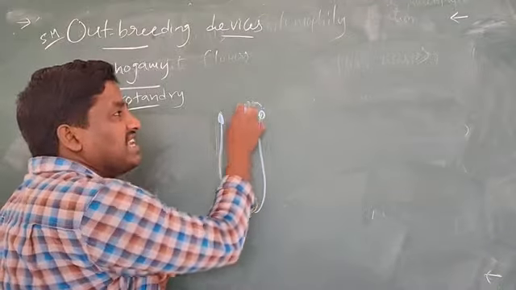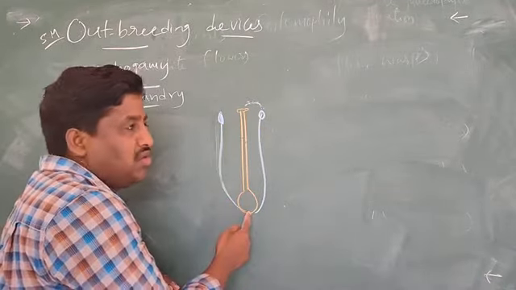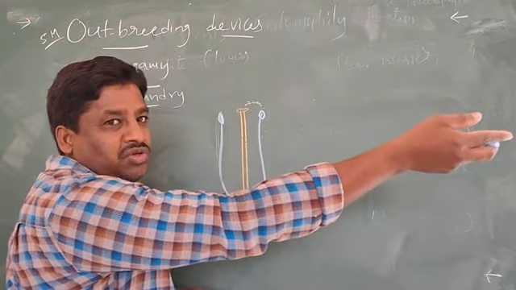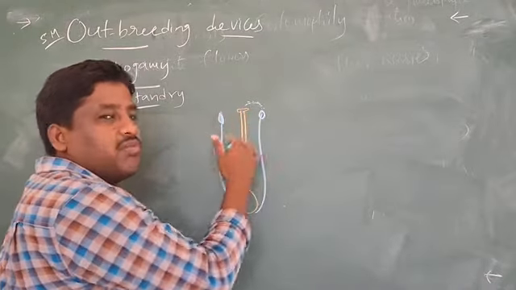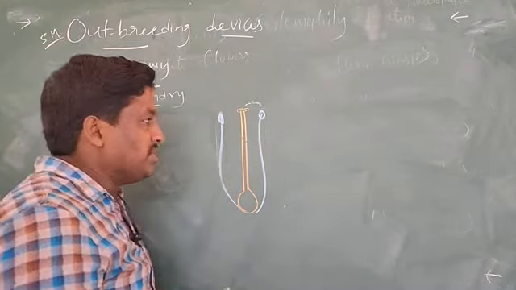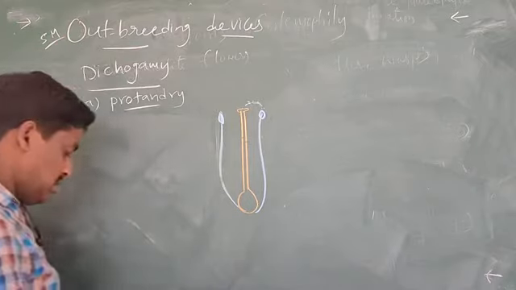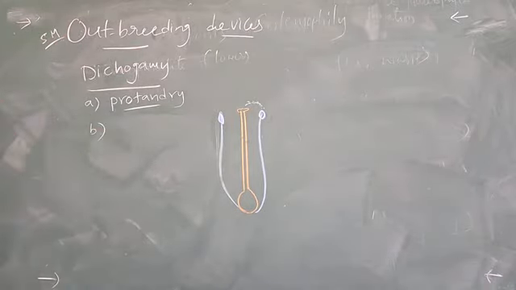Why? Because the pollen grain has landed, but the stigma is not receptive, meaning penetration is not going on. So such pollen grains are moved to other flowers, meaning self-pollination is prevented in this flower and cross-pollination is favored. That's the protandry. Next, the second one, protogyny.